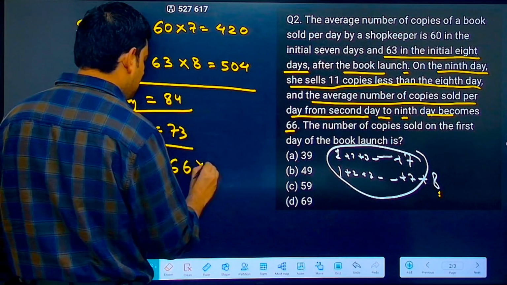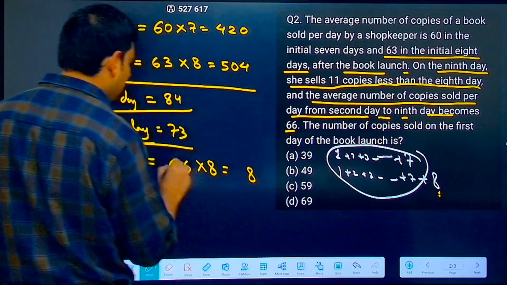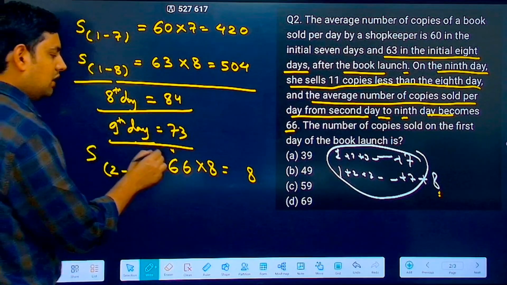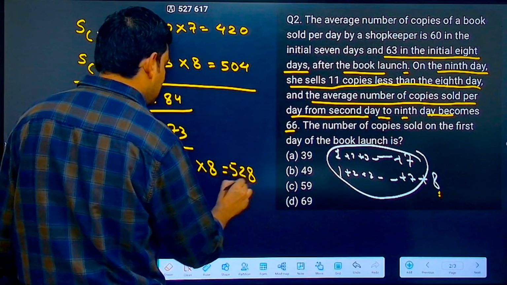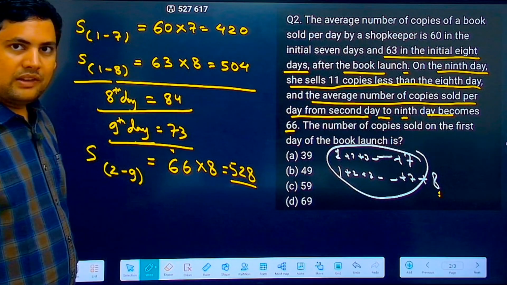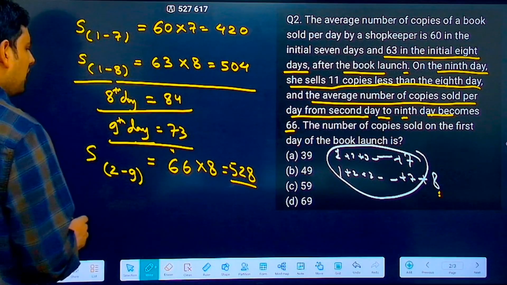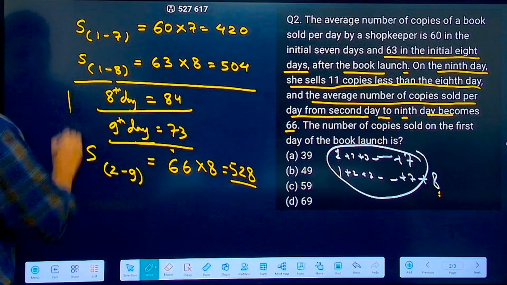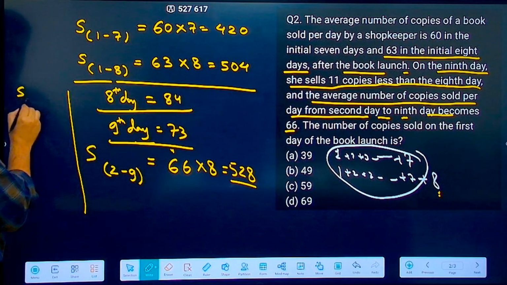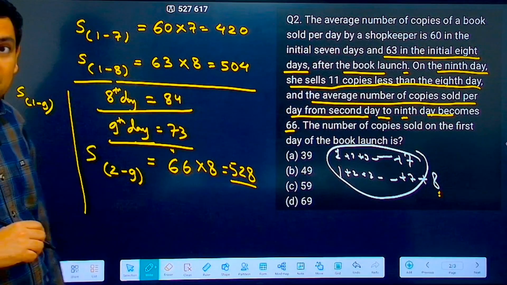So this into, correct? 8 6 are 48, 8 here, 4 carry, 8 6 are 48 plus 4, 52. So this comes out to be 528. This is sum from 2 to 9. Now, the number of copies sold on the first day, very easy. What you can do, basically, you can find the sum for 1 to 9. Now, 1 to 8 you have already found, which is 504.